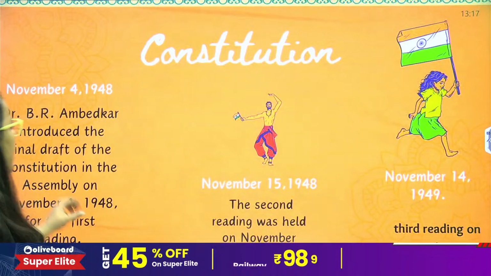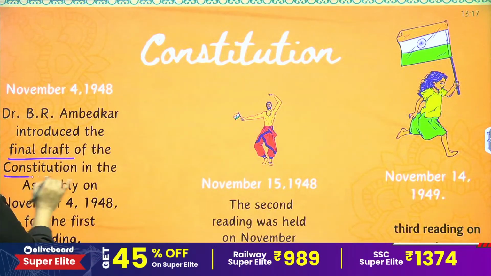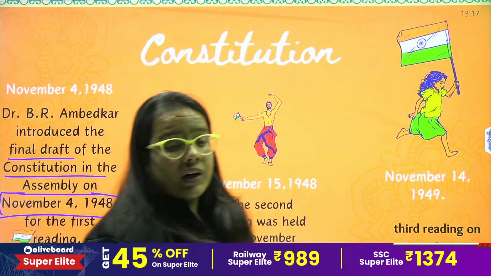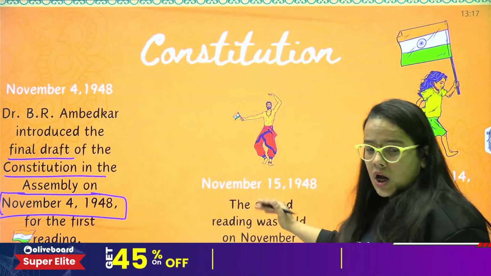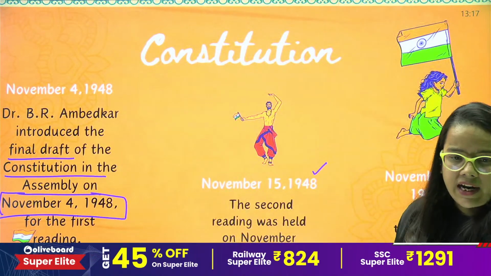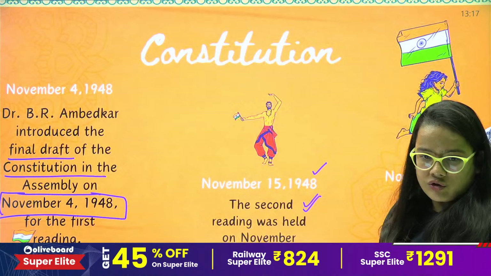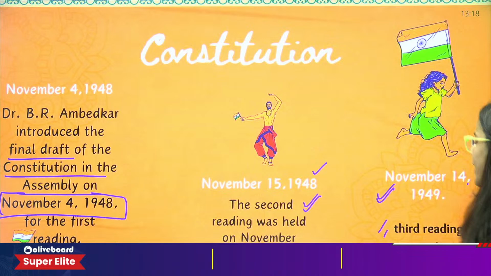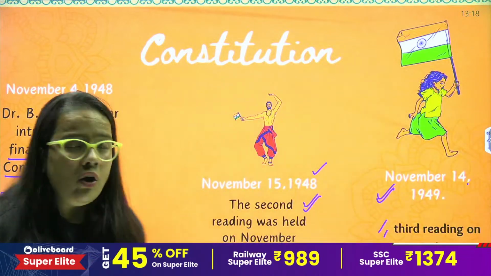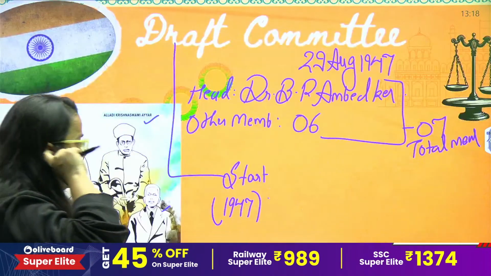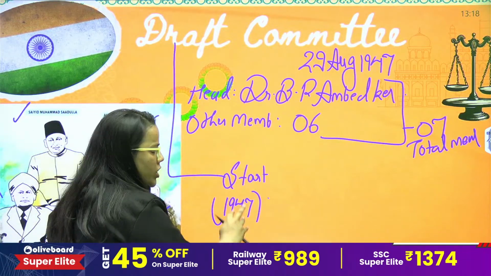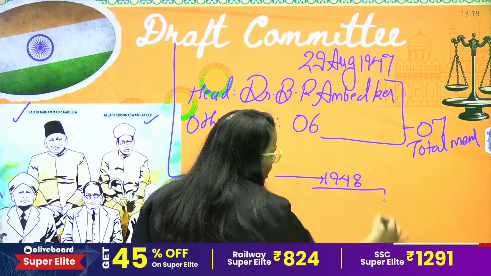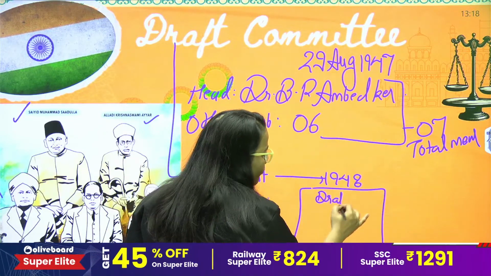Later on, Dr. Bhimrao Ambedkar introduced the final draft of the constitution in the assembly on 4th November 1948 for the first reading. Then on 15th November 1948, we have a second reading in the Constituent Assembly. Then on 14th November 1949, we have the final and third reading of the Constitution. Actually, before this reading, they started their work on the Constitution in 1947, and in 1948 they submitted this draft to the public